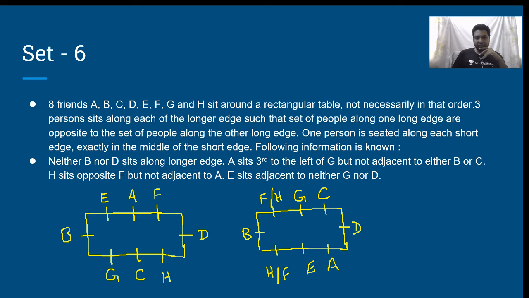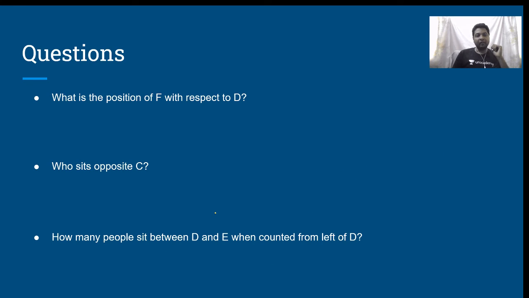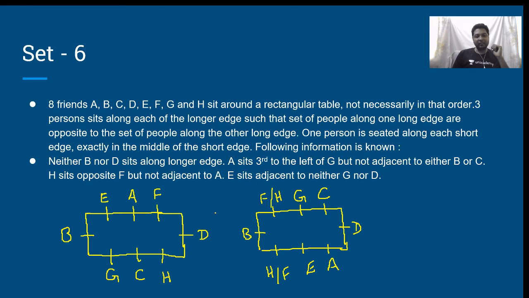Instead, can I write G over here? If I write G over here, this has to be A, which is not possible. Therefore, these are the only three possible ways in which the people can be seated. Now the question: what is the position of F with respect to D? It can either be immediate right, it can be third to the left, it can be third to the right. Is that clear?